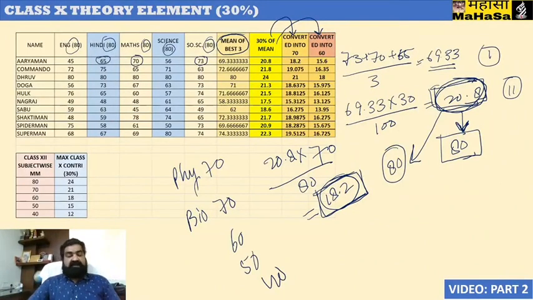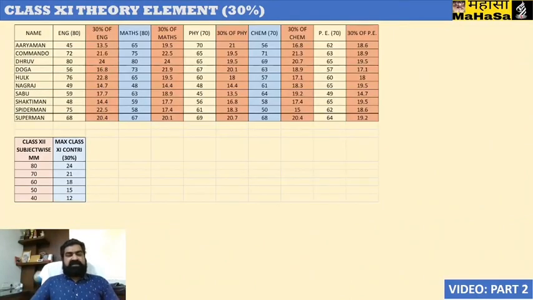Let us now see how the class 11th theory performance of the student will contribute to the theory part of class 12th. It's very simple over here, because the subjects and their maximum marks in class 11th are very similar to those of class 12th. So every subject's performance is to be converted into 30%, and it will directly contribute to the respective subject.